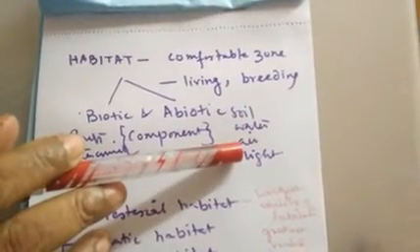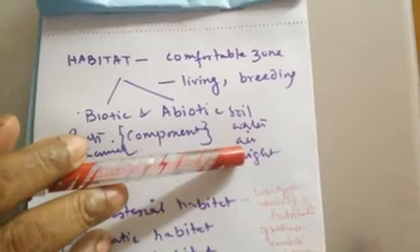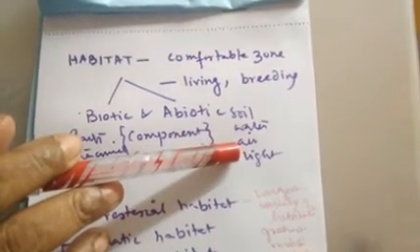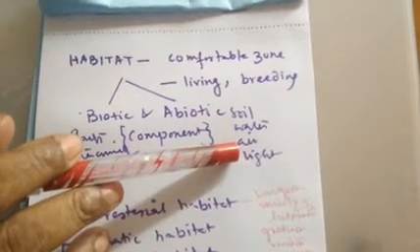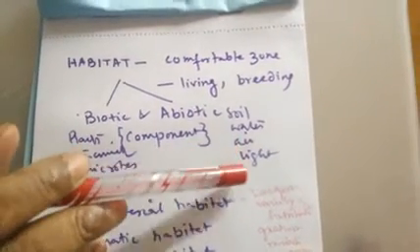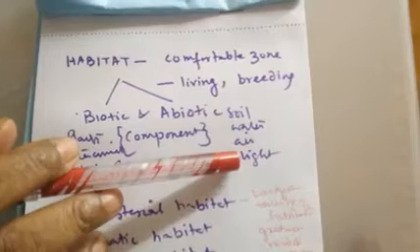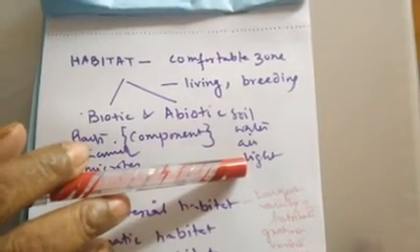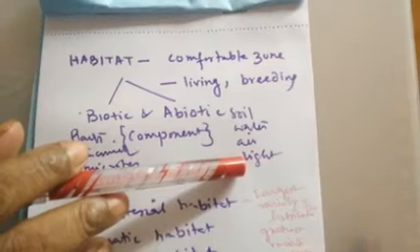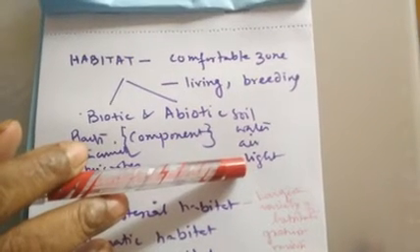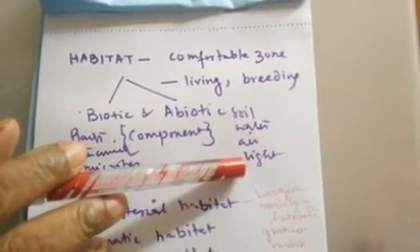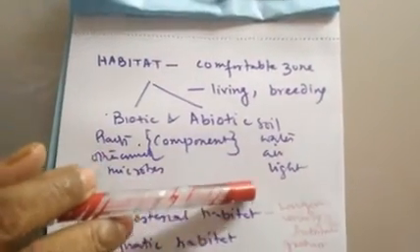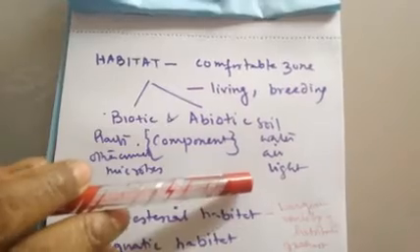Next, air containing oxygen, carbon dioxide, and other gases and nutrients which are required by the living organism to sustain. So that is its habitat. So air, water, sunlight. If you don't get sunlight, the plants will not grow. So sunlight is an important component for plants as well as animals. Also, we do lots of work when there is enough light. So all this is the habitat.